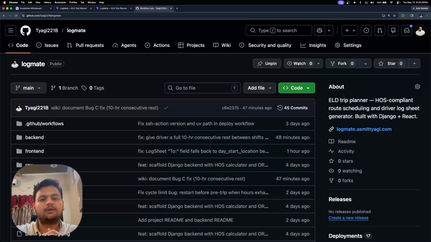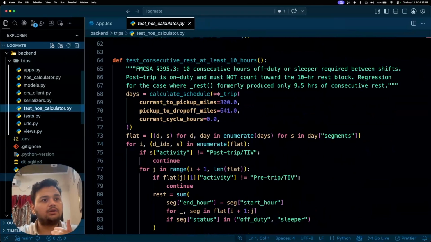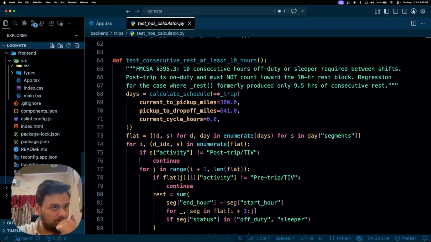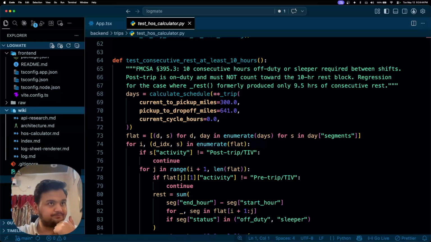And one thing I've been experimenting with recently is maintaining structured documentation, designed not just for humans but for AI agents too. This LLM wiki is a concept coined by Andrej Karpathy. So this wiki folder follows a more organized reference structure for that workflow. Yeah, that's Logmate. Thank you.